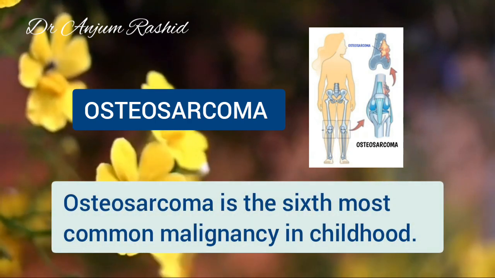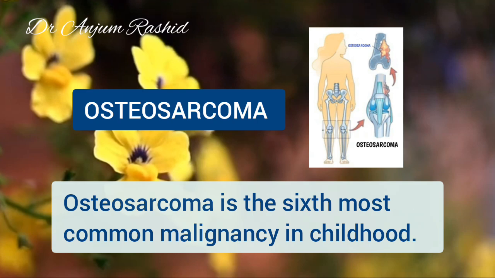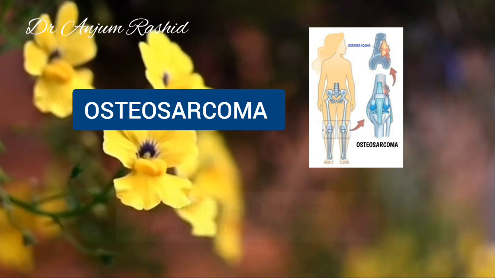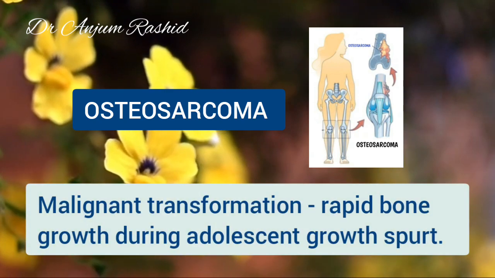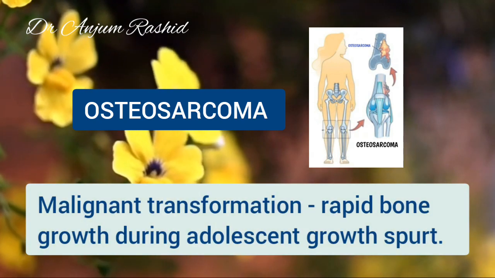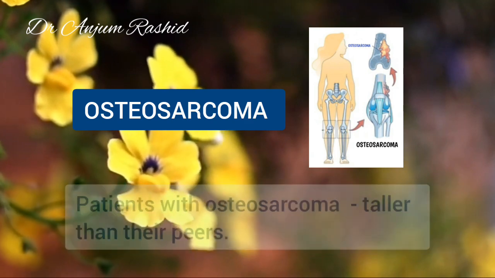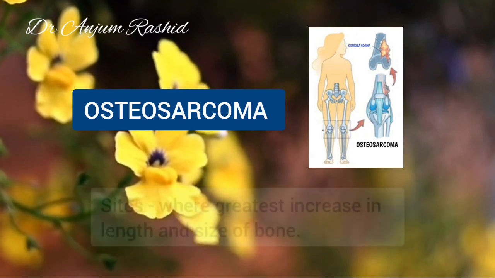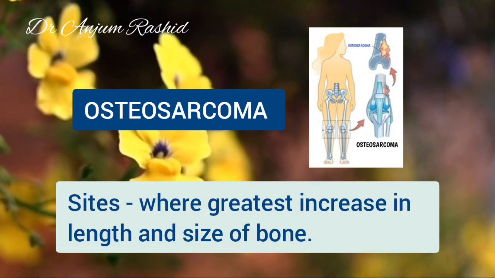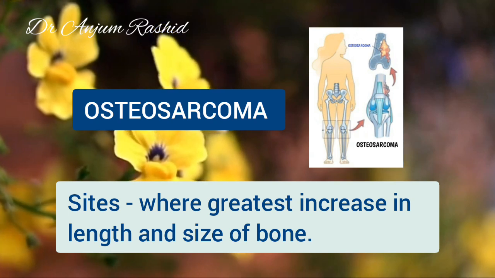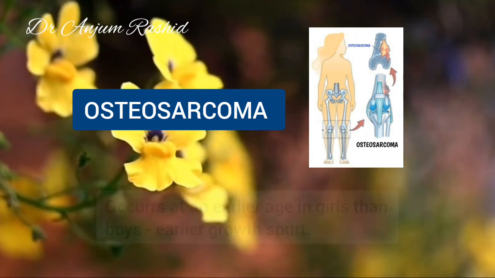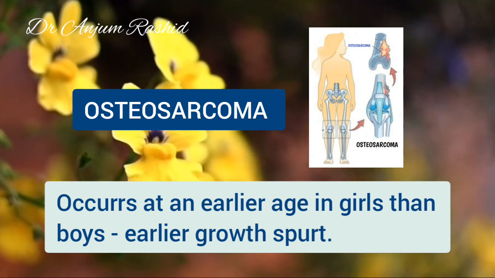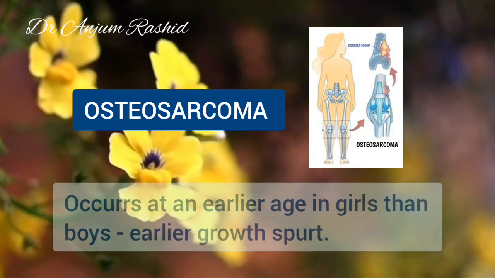Now, osteosarcoma is the sixth most common malignancy in childhood and it ranks third among adolescents and young adults. Malignant transformation may be related to rapid bone growth during the adolescent growth spurt. Now, patients with osteosarcoma are usually taller than their peers. Osteosarcoma occurs most frequently at the sites where the greater increase in length and size of the bone occurs. Osteosarcoma occurs at an earlier age in girls than boys, corresponding to their earlier growth spurt.